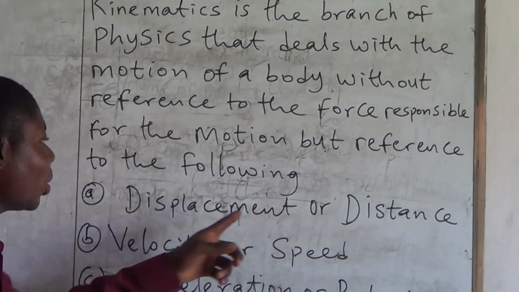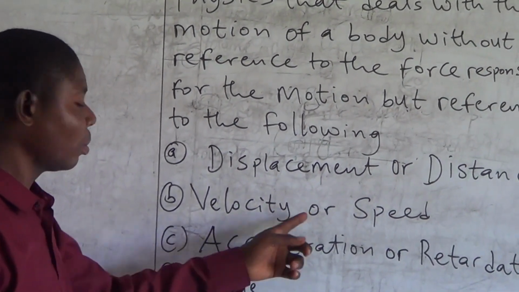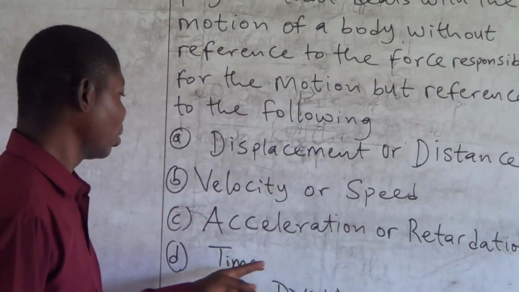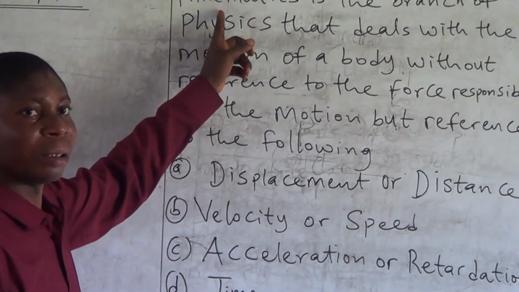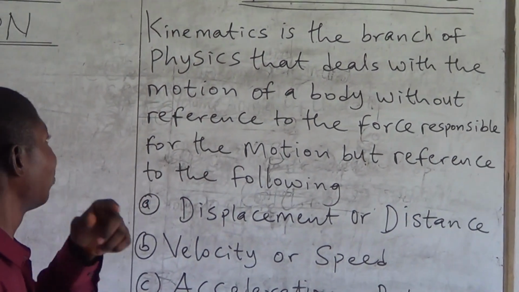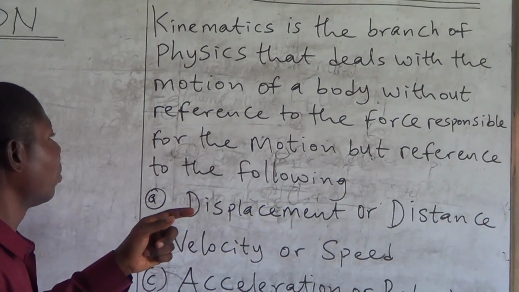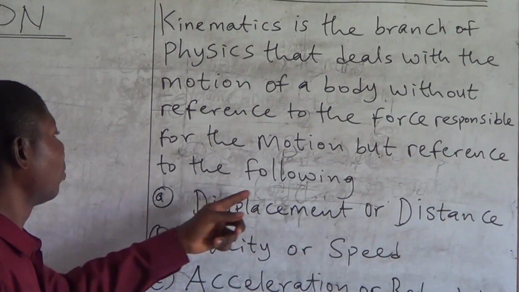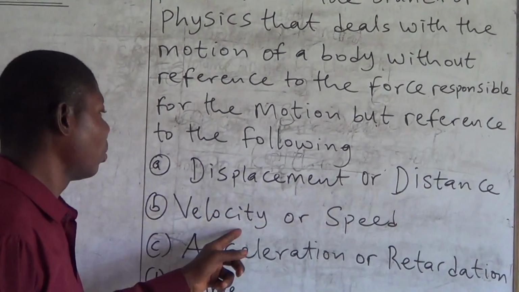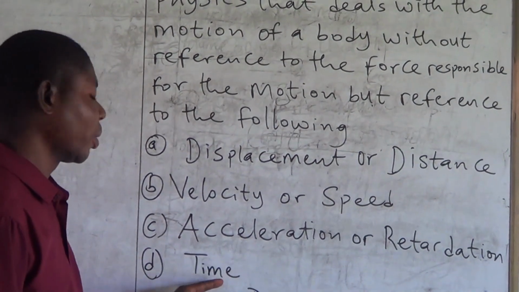Displacement or distance, velocity or speed, acceleration or retardation, time. Kinematics is a branch of physics that deals with the motion of a body without reference to the force responsible for the motion, but reference to the following: displacement or distance, velocity or speed, acceleration or retardation, time. Good.